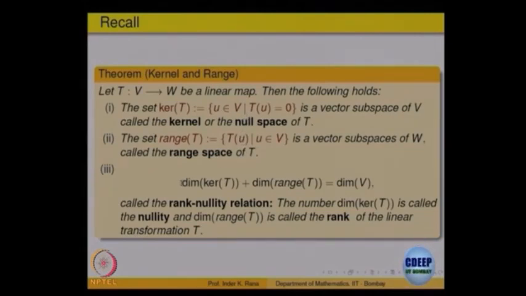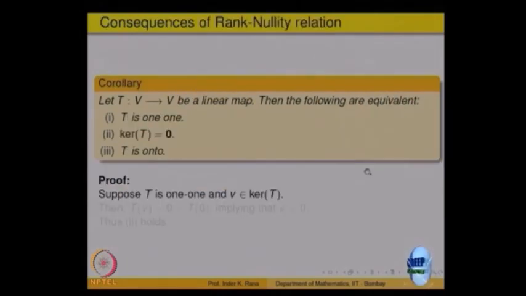Not only that, they form a relation called the rank nullity relation: the dimension of the kernel, that is the dimension of the null space, which is a subspace of the domain, plus the dimension of the range of T, which is a subspace of the codomain. If you add these two together, you get the dimension of V, the domain space. That is the rank nullity theorem.